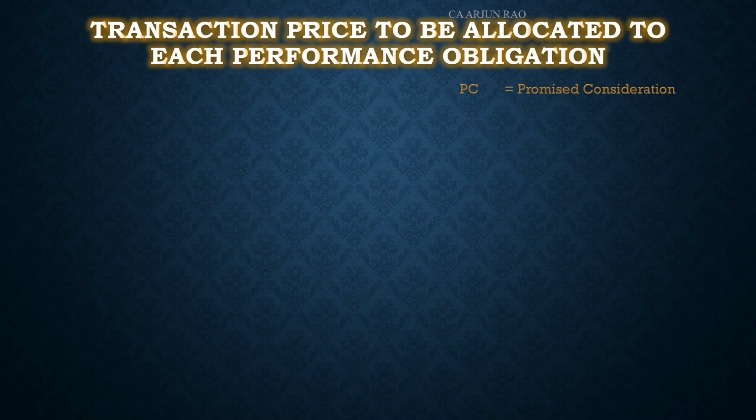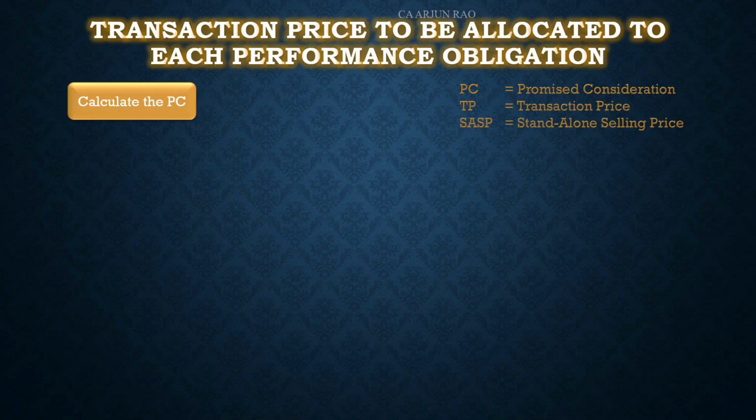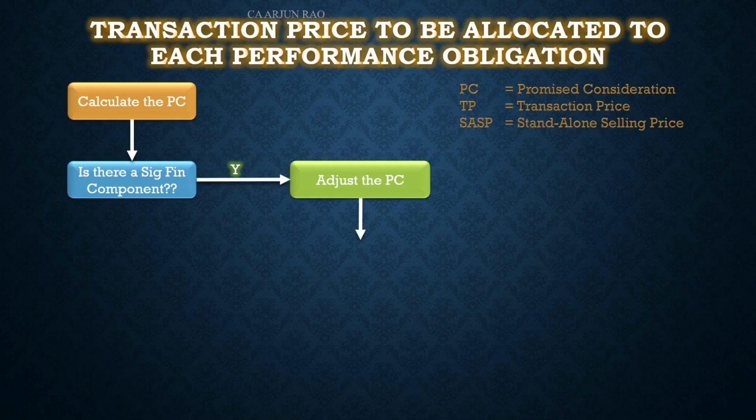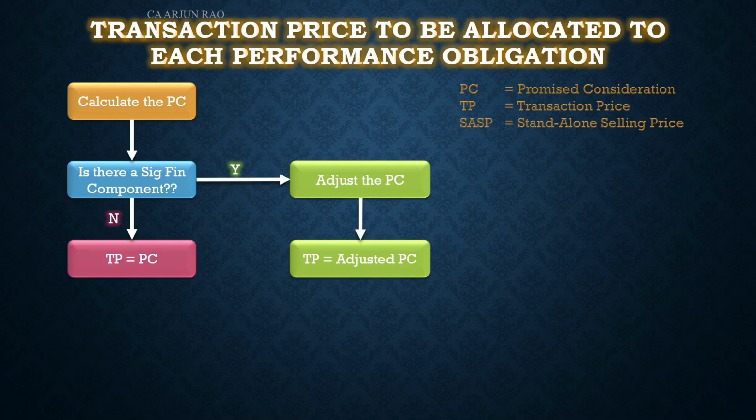So these are some of the abbreviations that we'll be using in this flowchart. First we calculate the promised consideration, then we check whether there is a significant financing component. If yes, we need to adjust the promised consideration for the significant financing component, and the transaction price becomes the adjusted promised consideration. If there is no significant financing component, then the transaction price is straight away the promised consideration.